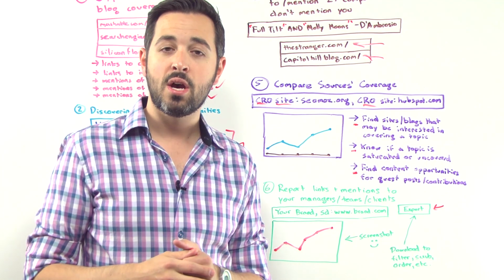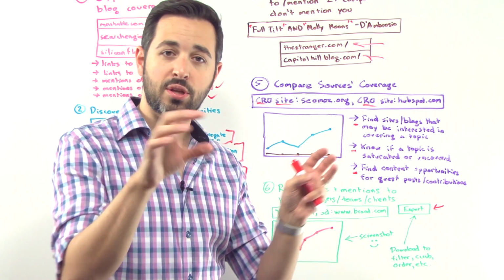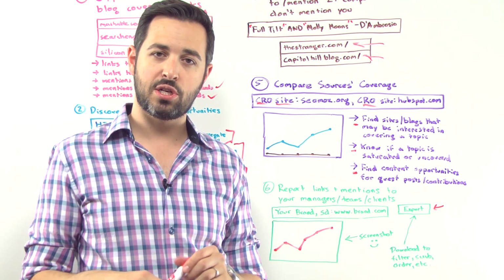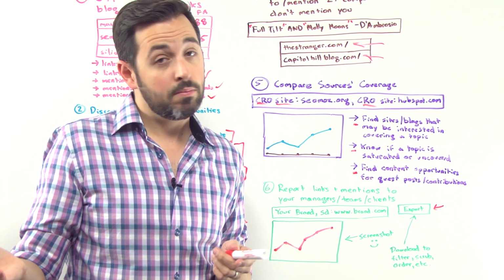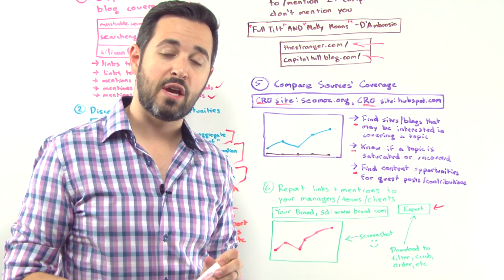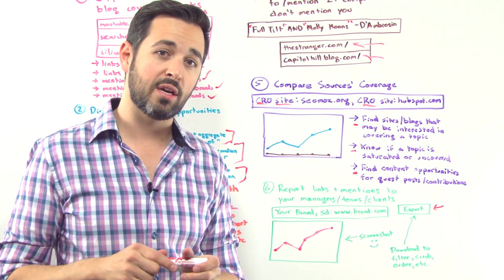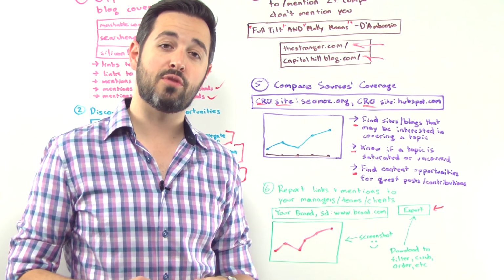In fact, at Moz, we use a firm called Brokus here in Seattle, and every week they send us a report of all the places that you were mentioned, and places that mention industry terms and that kind of stuff, which is really nice. But you're oftentimes paying a lot of money to get that reporting. You can actually do that yourself if you don't have a PR company that you're already using for this type of work. And of course, if you are a PR company, this might be an option for you to do that type of reporting.